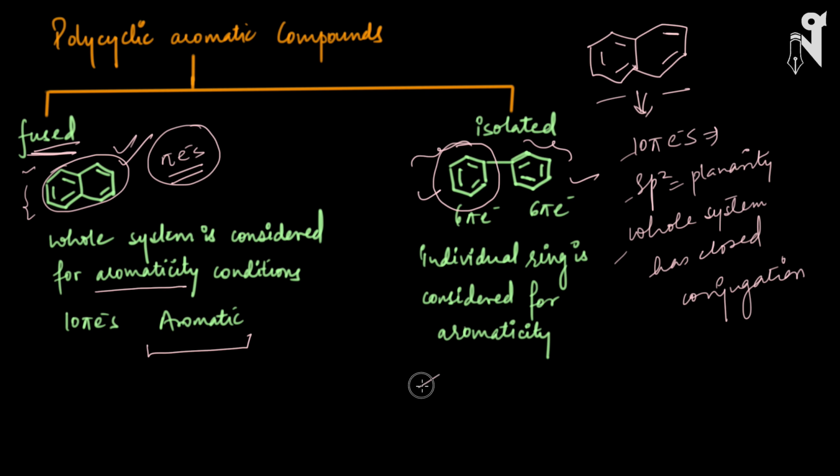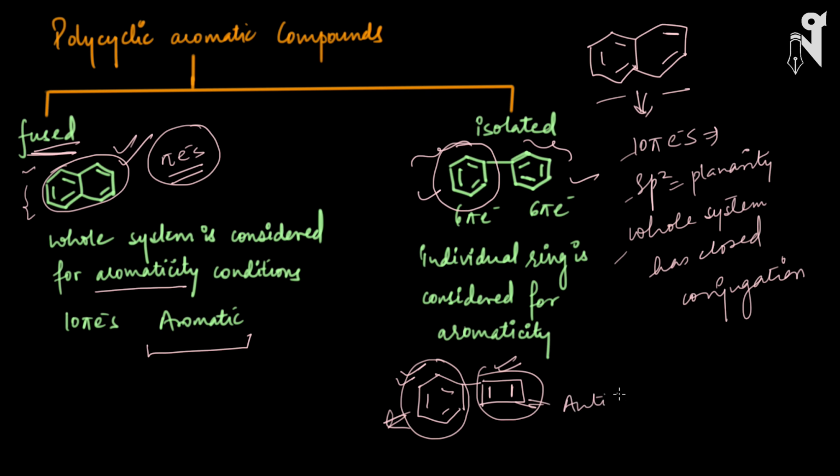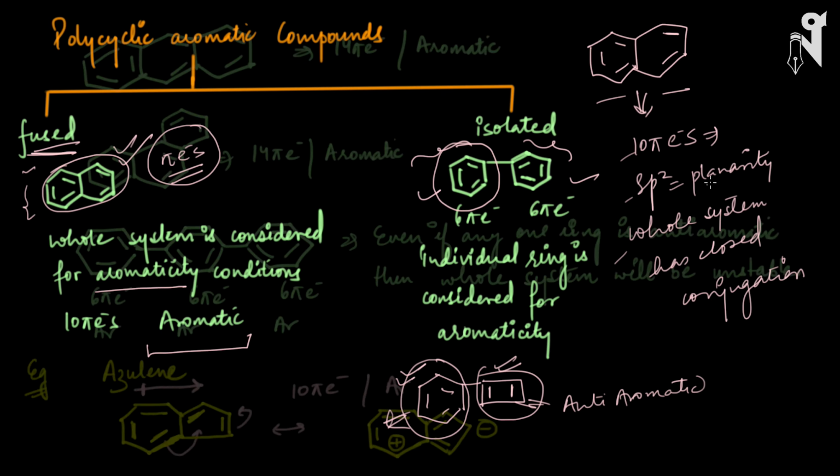Here this could have been a system where you had a benzene and then it was connected to, let's say, a butane, or let's say this kind of system. So this is your aromatic structure and this one is your anti-aromatic structure. Here we are not talking about the whole molecule, we will be talking about individual rings and their status. So this will be aromatic, this will be anti-aromatic, and that's how you will define it. So here for the whole molecule you cannot tell whether it's aromatic or not.